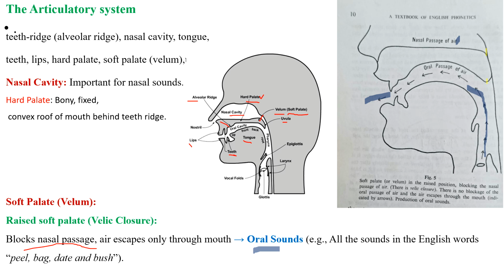When the soft palate is raised, there is velic closure, and the velic closure blocks the nasal passage. So here it is blocked, and the air can't go through the nasal cavity. It escapes through the oral cavity. The sounds produced are called oral sounds.